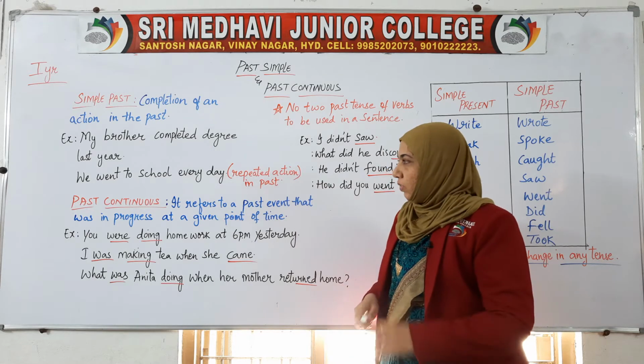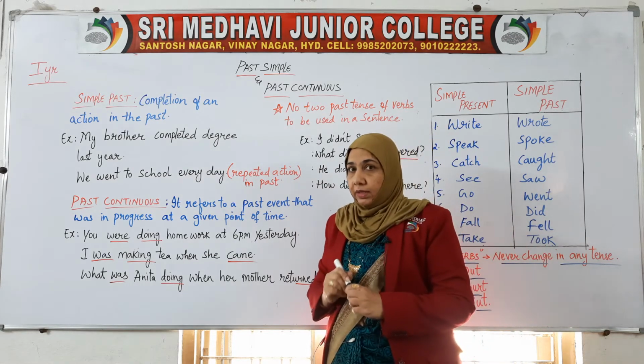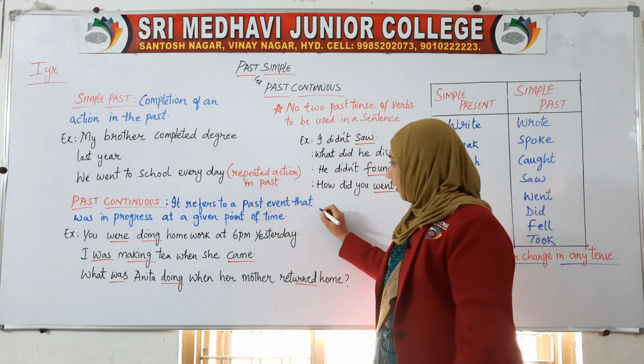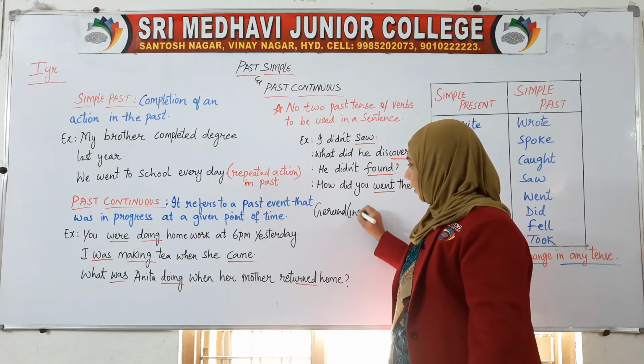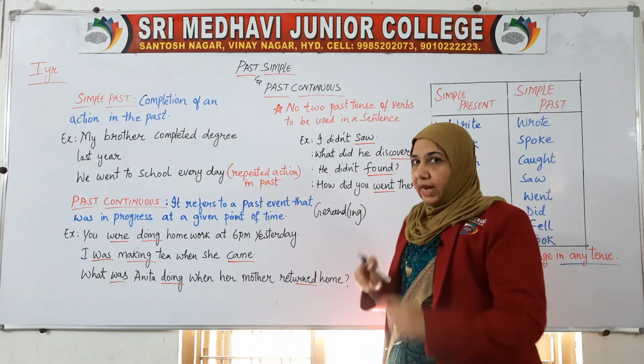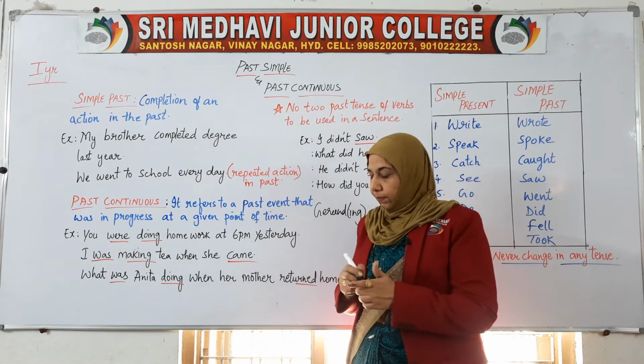Now next is past continuous. If you remember, for the present continuous I said we add the gerund. What is the meaning of gerund? ing. That means we add ing to the main verb.